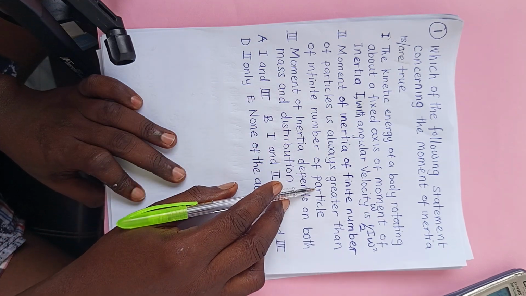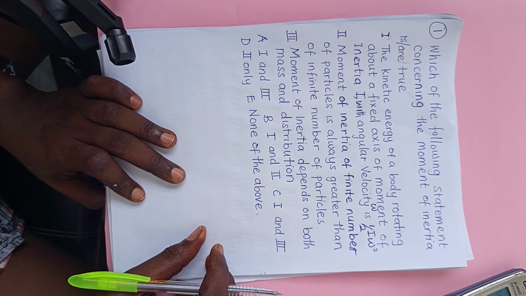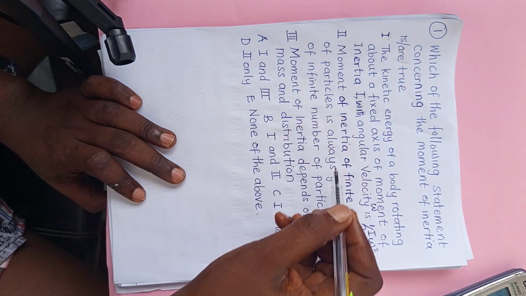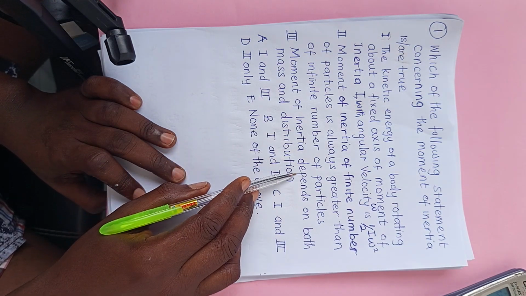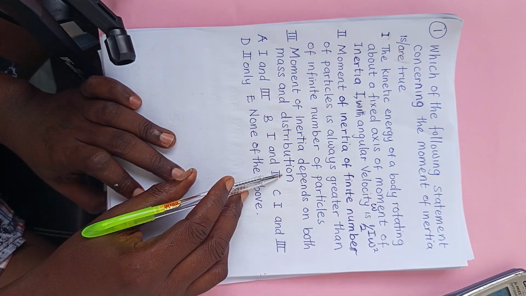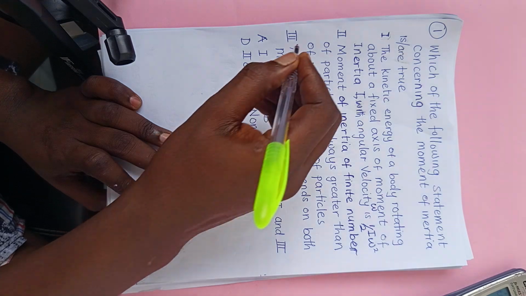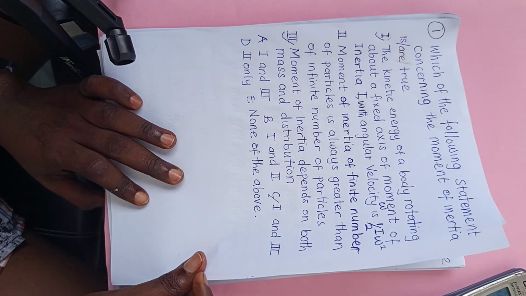Rather, the infinite number of particles' moment of inertia should be higher than the finite number of particles, because the number of particles involved are so numerous that by the time you are looking for the moment of inertia, the sum of all of them will be greater than the finite number. So I think I will go with the moment of inertia depends on mass and distribution of the particles also. I think it will go with 1 and 3. So the answer is C. We'll go with C.